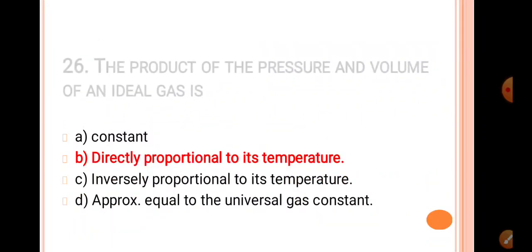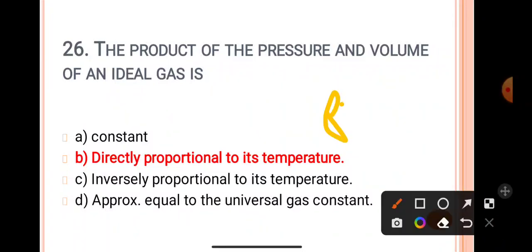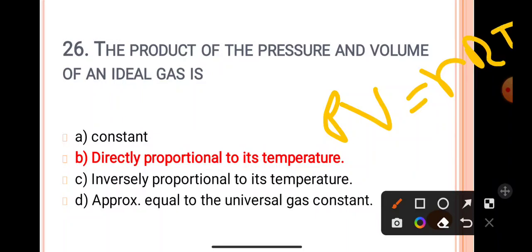Next question, the product of pressure and volume of an ideal gas is, obviously PV is equal to nRT. So what is PV?